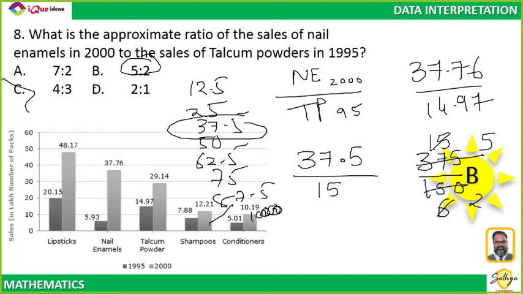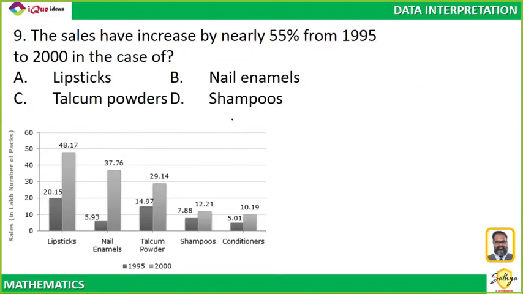Okay Shubhankar, let's see the examples. As they appear, we will do them. Okay. The sales have increased by nearly 55%. See, you asked about an increase in percentage question and it has come. The sales have increased by nearly 55% from 95 to 2000 in the case of what? Again, very intelligent question. Let's see who gets this one.